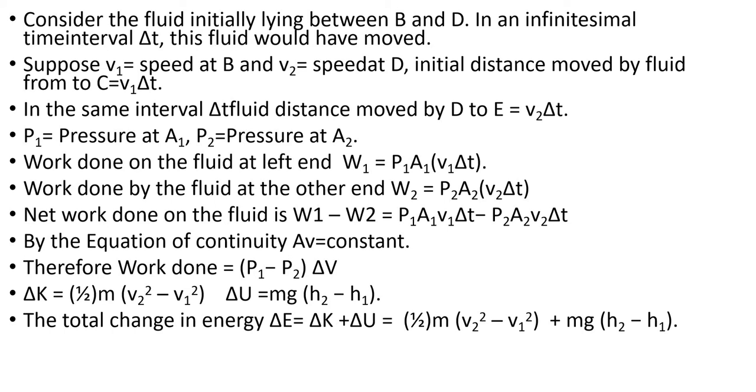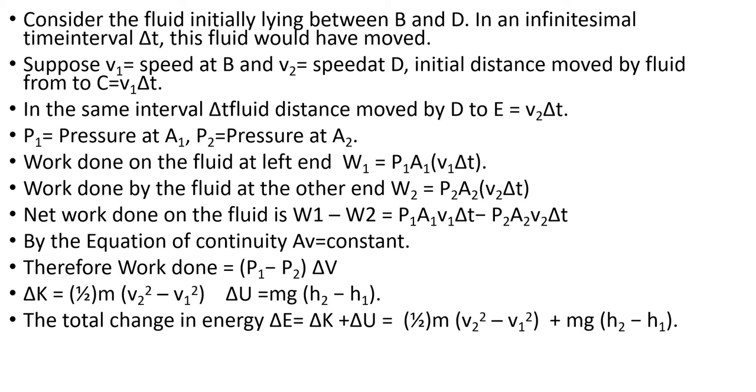Here we are considering that the fluid is flowing through that pipe. During a small interval of time delta t, the fluid will travel a distance v1 delta t at A and v2 delta t at B. Pressure, as already discussed, P1 and P2 are the pressures.